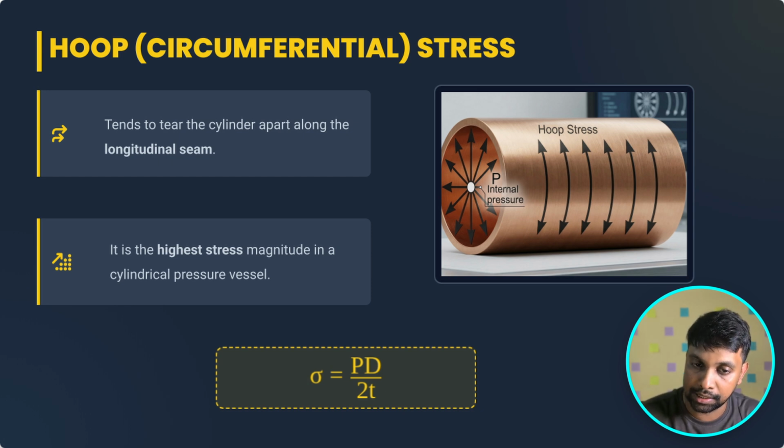Due to this direction, it will directly affect the long seam welds. This is very critical in the pressure vessel, because there are three kinds of stresses: hoop stress, longitudinal stress, and radial stress. Comparing all three, the most dangerous and highest stress is hoop stress.